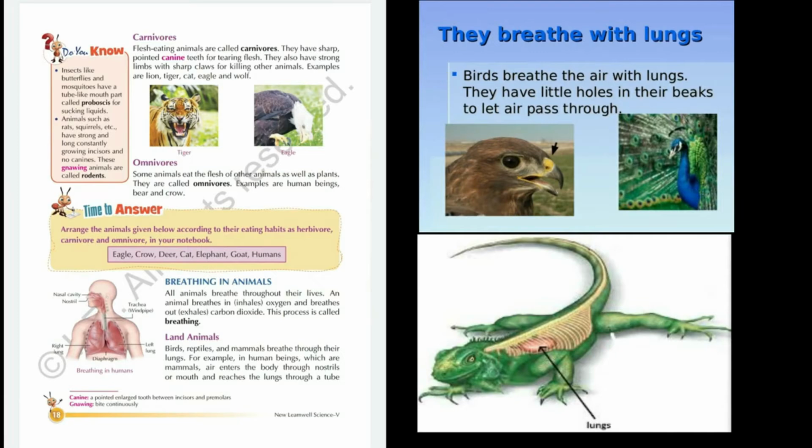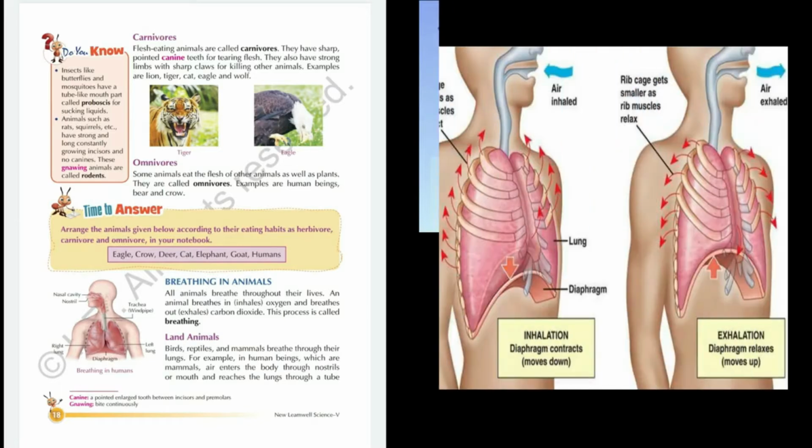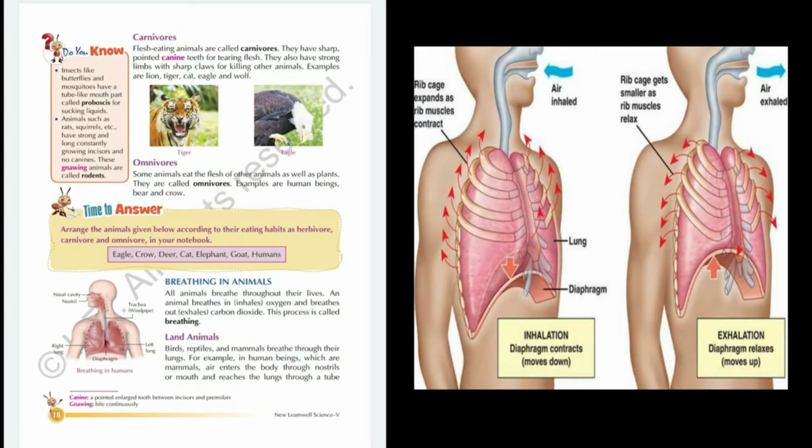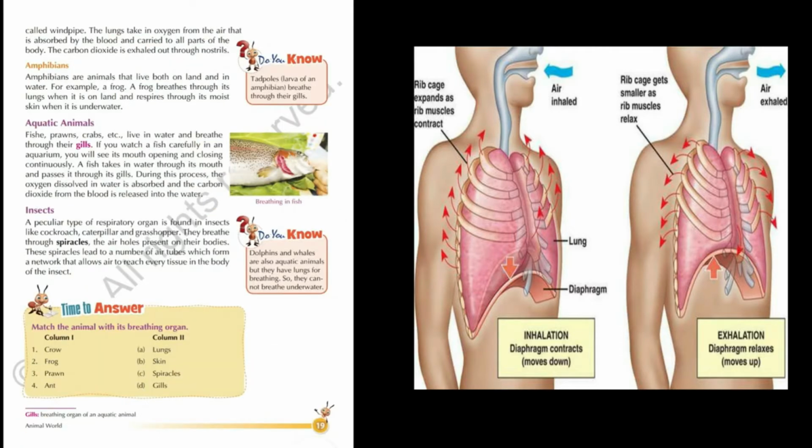Land animals like birds, reptiles, and mammals breathe through their lungs. For example, in human beings, air enters through our nostrils or through our mouth and reaches the lungs through a tube called windpipe. Now the lungs take oxygen from the air that is absorbed by blood and taken to all parts of the body, and carbon dioxide is breathed out through nostrils.